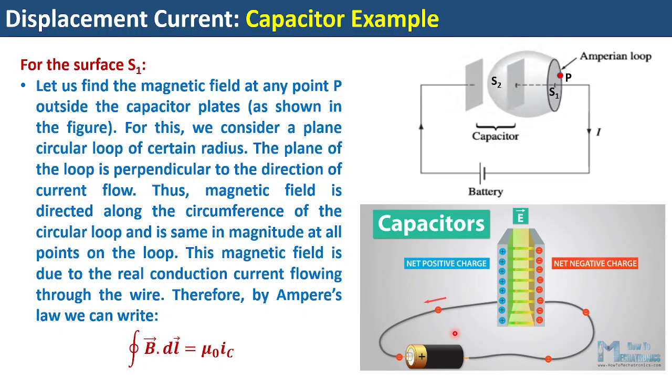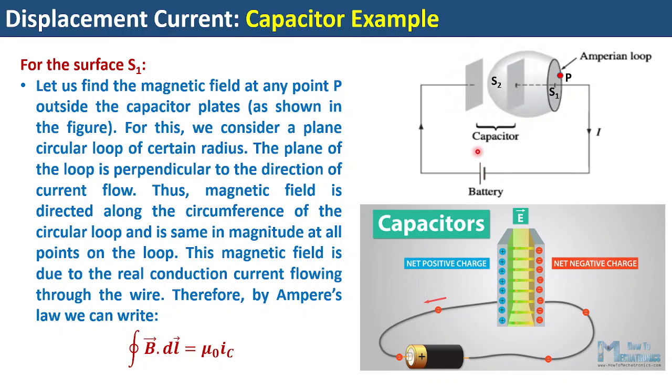In this slide, we will try to understand how a capacitor charges and how in this problem, if we apply the Ampere circuital law, it fails. Look at this problem very carefully. This is a capacitor. This is one plate of the capacitor. This is another plate. And here is a battery connected. Now this is the positive terminal of the battery. That's the negative terminal of the battery.